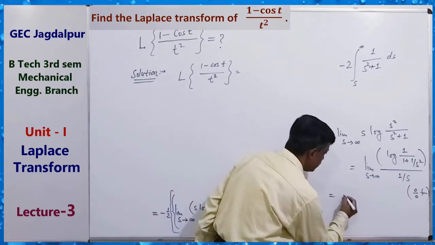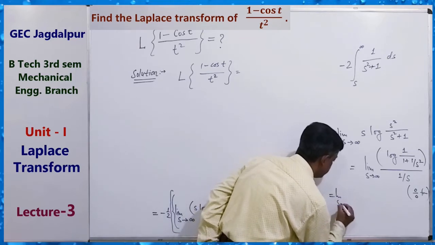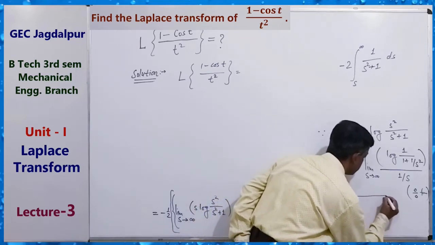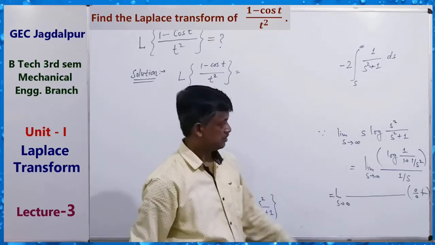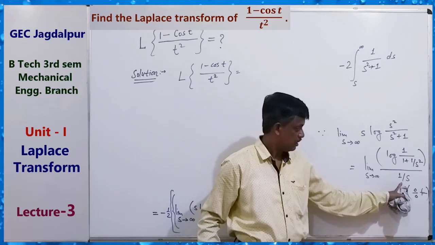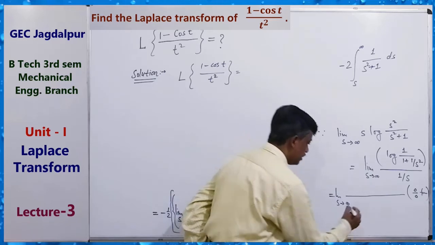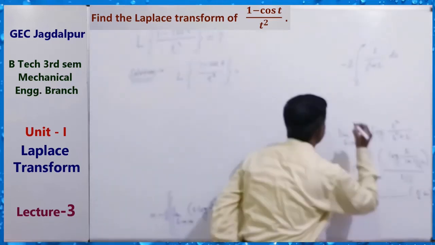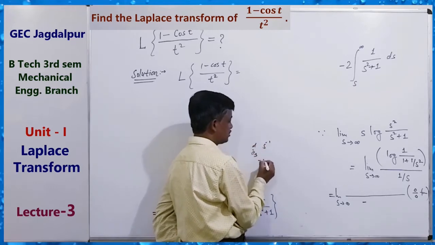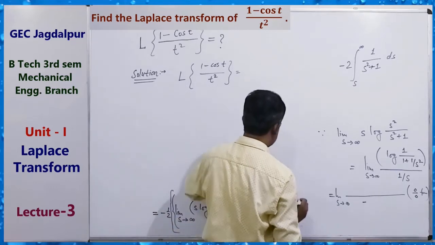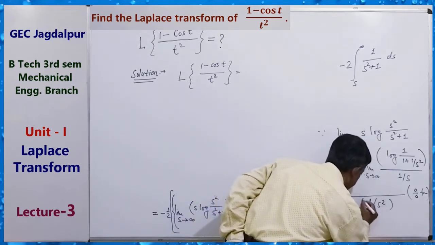So here, limit s tending to infinity, derivative of 1 by s, d by ds of 1 by s is minus 1 upon s square.